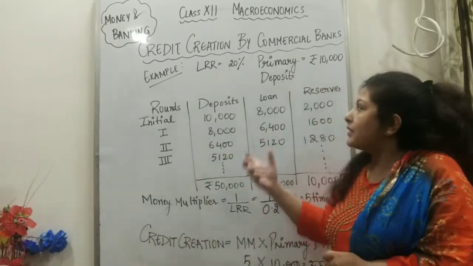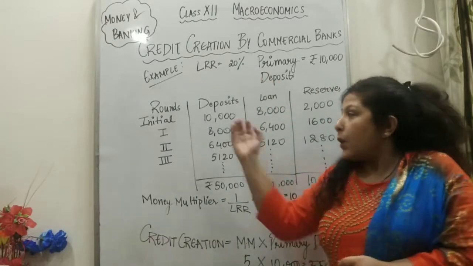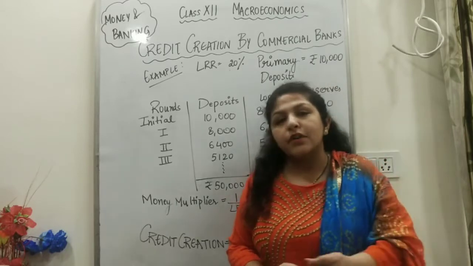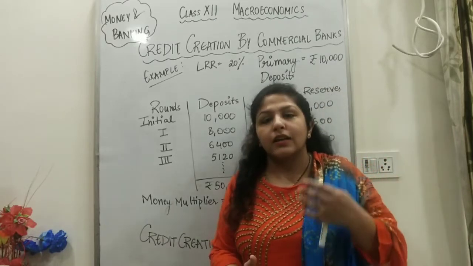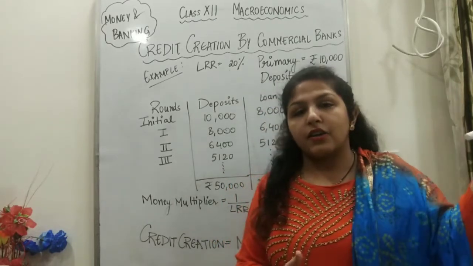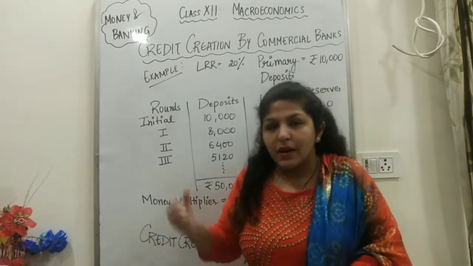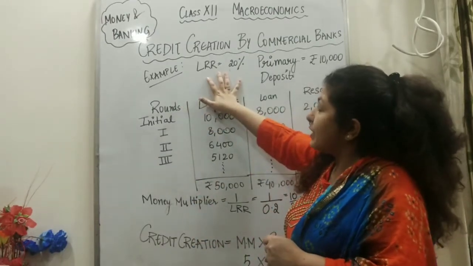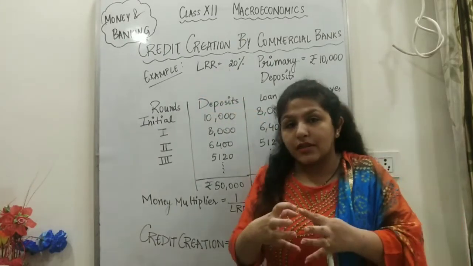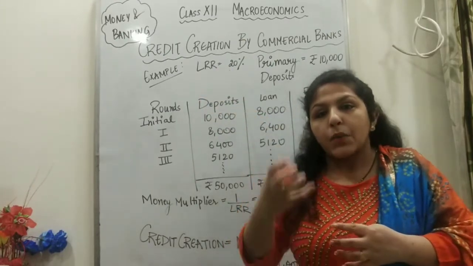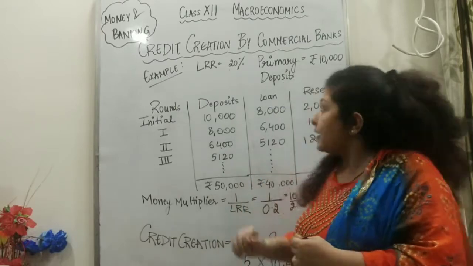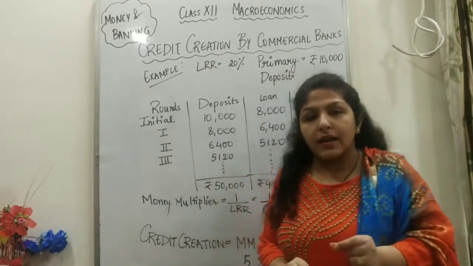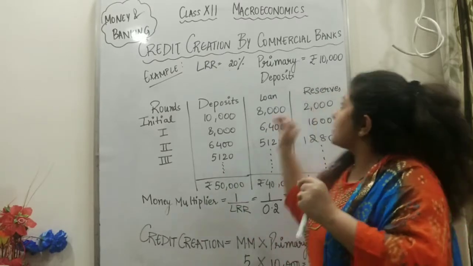So let's understand credit creation by commercial banks with a process of rounds. This can come in your exam directly, asking you to explain the process of credit creation by commercial banks. So here we are with this table. Let's take an example where the legal reserve ratio, that is, the part of deposit which the commercial bank will keep with itself, is 20%, and the initial deposit, that is, the first deposit coming into the bank, is 10,000.